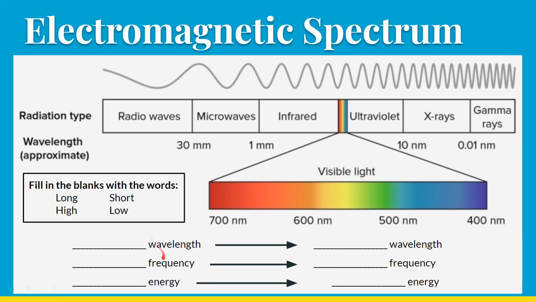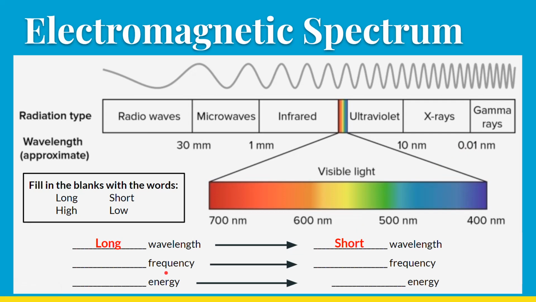We're going to fill in some blanks down here to describe what's happening to the wavelength as we read across this image from left to right, what happens to the frequency, what happens to the energy. So looking at wavelength first, and there's even a wave drawn up here to kind of illustrate this. The wavelength of radio waves, as you're to the left side of the image, these are very long waves. And as you move this way, they get shorter and shorter. So your wavelength goes from long to short as you go across this image, the way that it's drawn. Now if you find a spectrum that lists them flipped, then obviously you need to pay attention to that. But your longest wavelength up here is radio waves, your shortest is gamma rays.